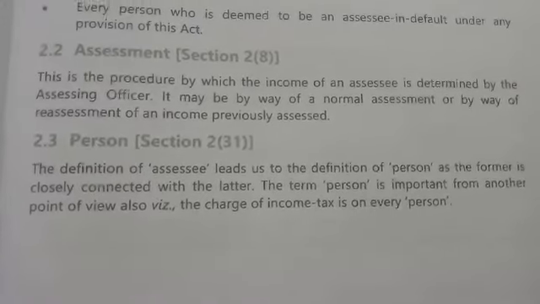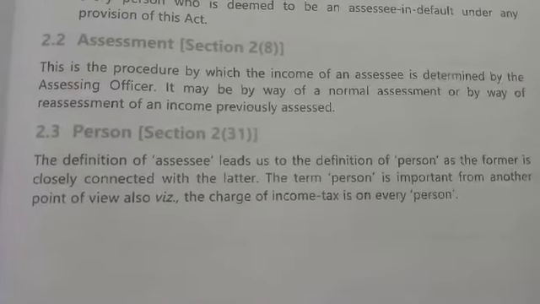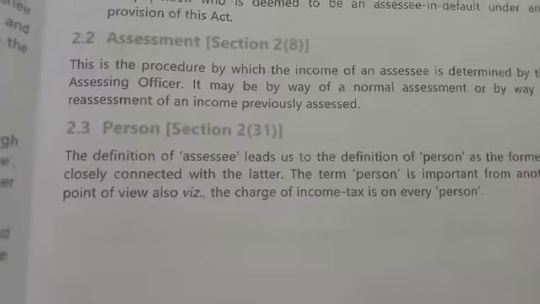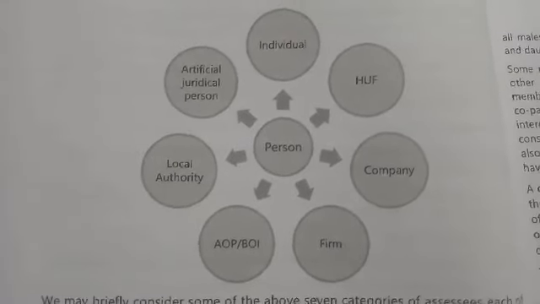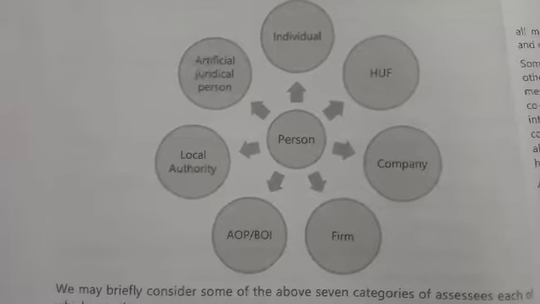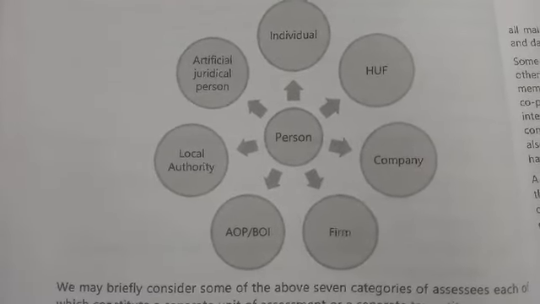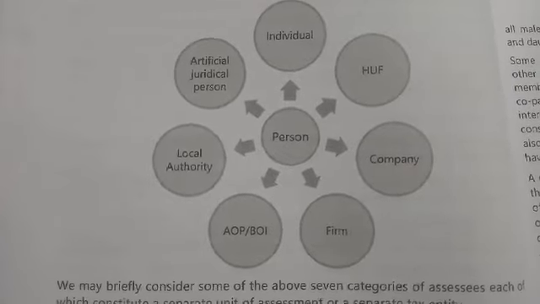Whoever pays the income tax will be a person. Now, who will all pay the tax? Individual, HUF, company, firm, AOP or BOI, local authority, artificial juridical person.